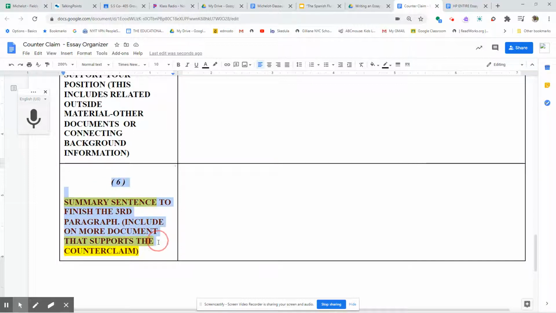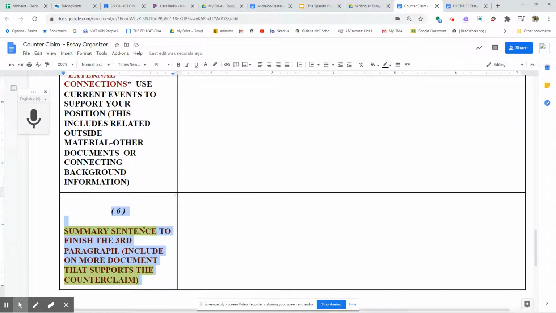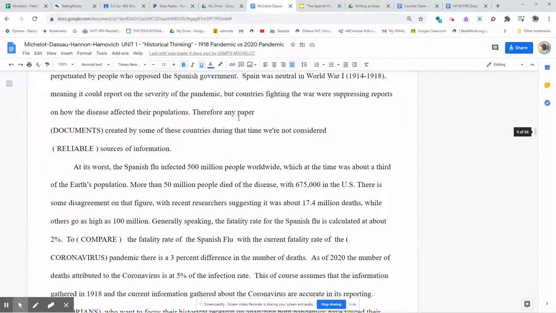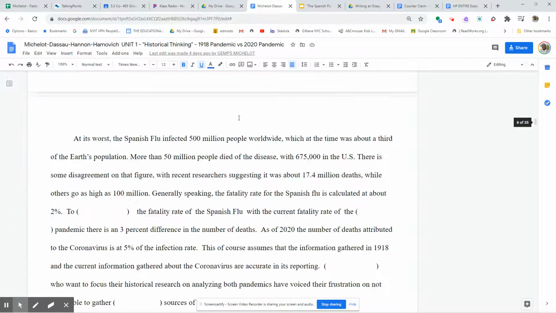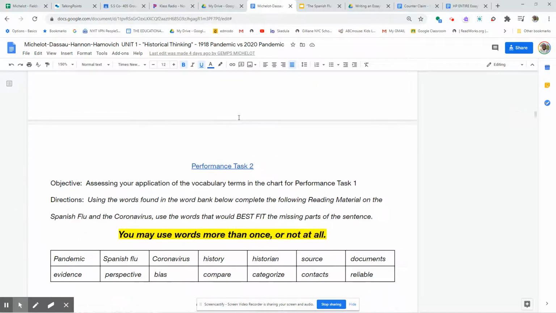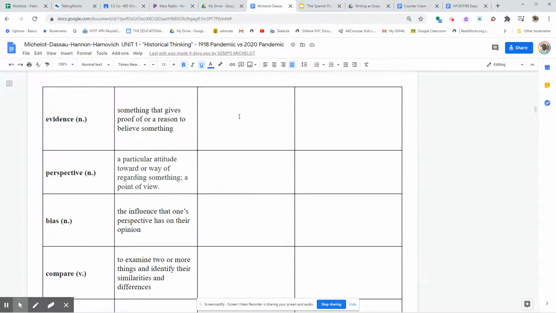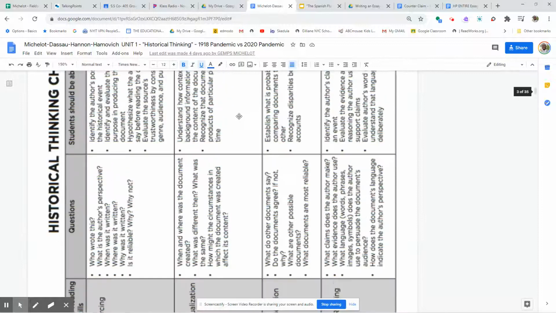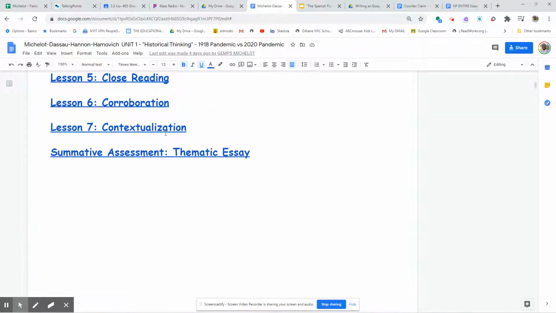And the final sentence is your summary. You summarize your final thoughts, and if you can include another source, possibly another document or article that supports the counterclaim to your argument, this is where you would do so. And again, you go back into the historical packet, you've looked for the research, and you find information that has an opposing viewpoint. An example for that sentence, I would say, would actually be the last lesson that we did, which was the pandemics infograph.